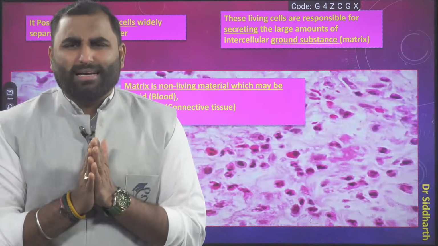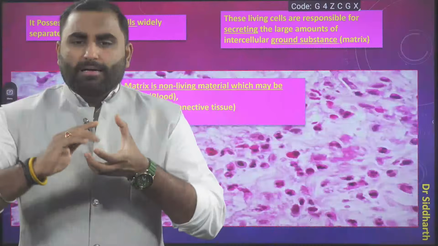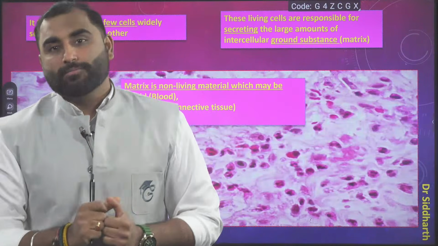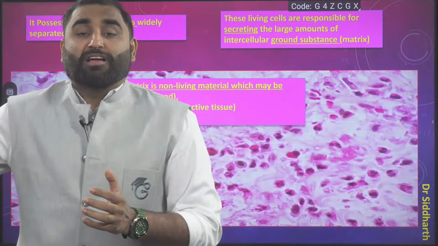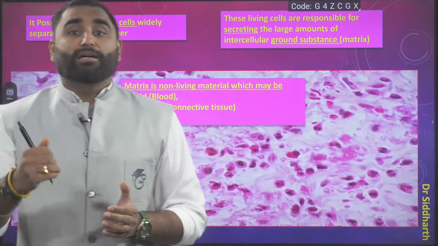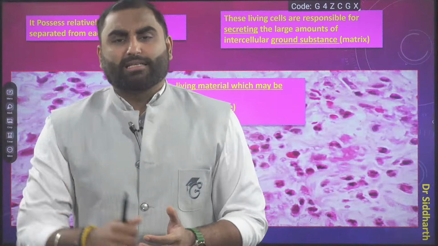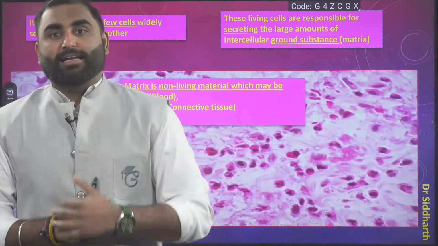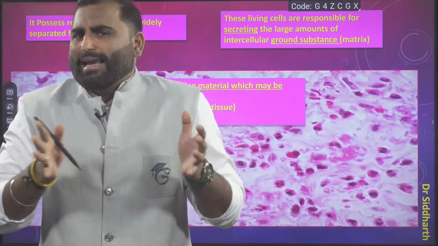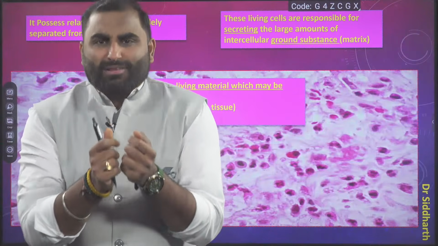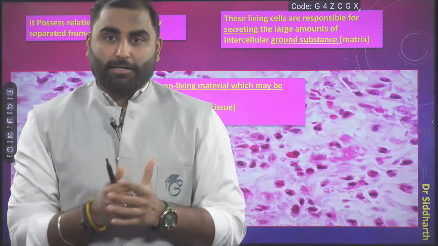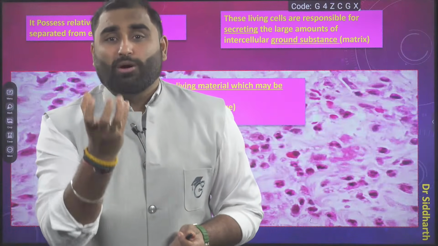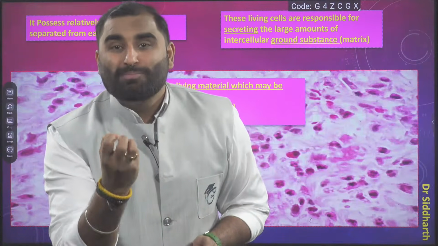So what do we understand here, sir? We understand that by changing the nature of the matrix, you can get different types of connective tissues. Bone is a connective tissue. Cartilage is a connective tissue. Blood is a connective tissue. Tendon is a connective tissue. Ligament is a connective tissue. And everyone's consistency is different. Why is it different? Because it depends upon the matrix, upon what the ground substance is made up of.